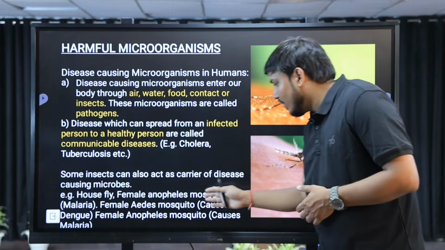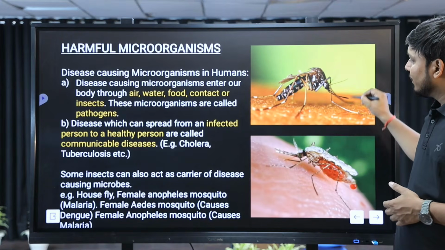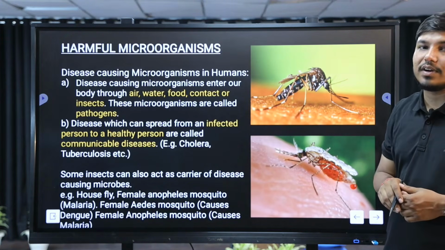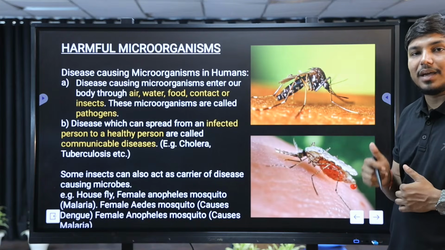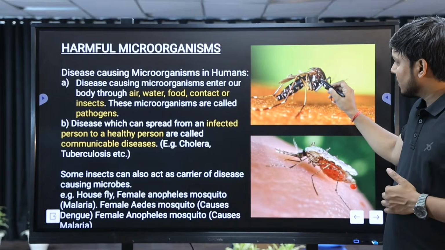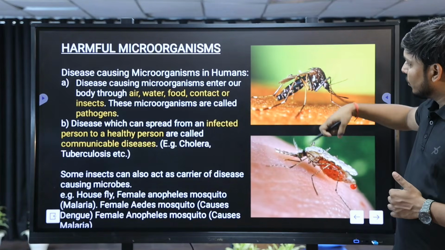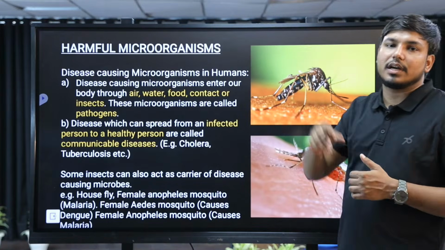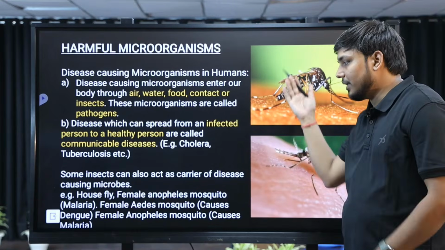Here is the female Anopheles mosquito, you can see this, which will transfer a disease, that is basically malaria. Malaria is caused by the female Anopheles. Here you can see the structure, white spots दिखते हैं इस मच्छर के ऊपर, right? ये क्या करता है, अपनी बॉडी से ब्लड को सक करेगा और जाके किसी दूसरे इन्फेक्शन एक दूसरे पर्सन के अंदर इंजेस्ट कर देगा, and that person gets this malaria.